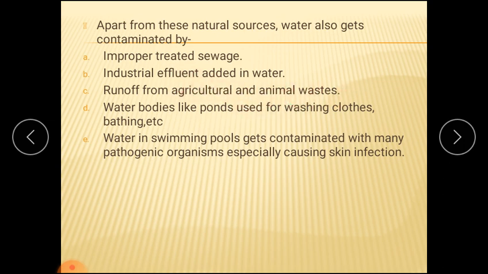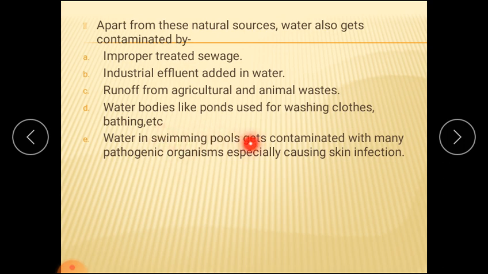Runoff means what? When excess water flows from agriculture, the organisms from the soil or the animal waste come into contact with the water. There are some water bodies which are used for washing clothes, for bathing, or some animals are also washed in that water. Such water gets contaminated by dirty clothes, or by the organisms present on the bodies of animals and human beings coming into that pond.